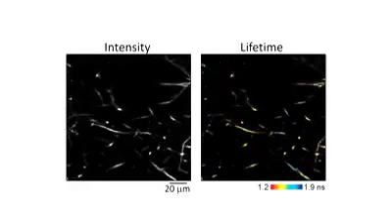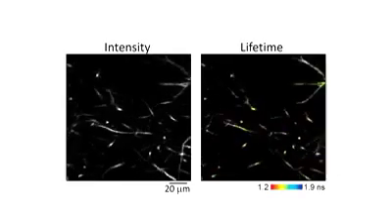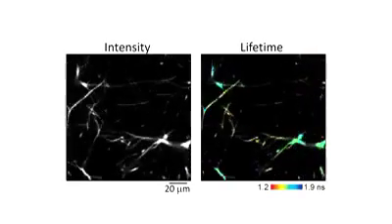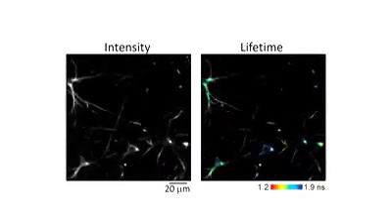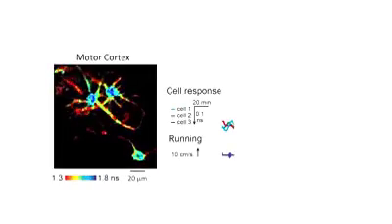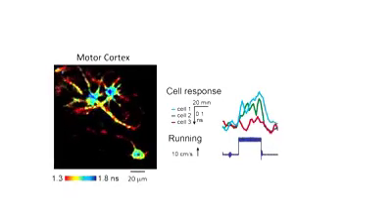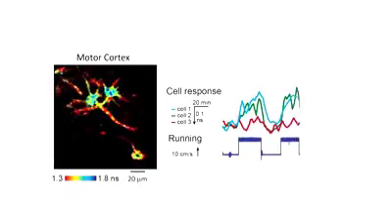We found that PKA activity is dynamically regulated during behavioral states. For example, when the animal is awake, there is a tonic level of PKA activity in most cortical neurons that are mediated by norepinephrine. When the animal runs, PKA activities increase in a fraction of neurons in the motor and visual cortices, but less so in the barrel cortex.